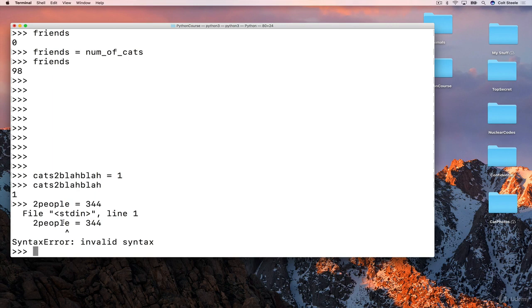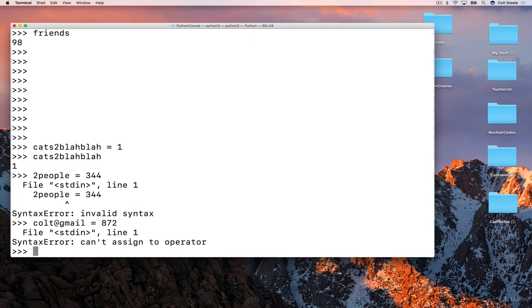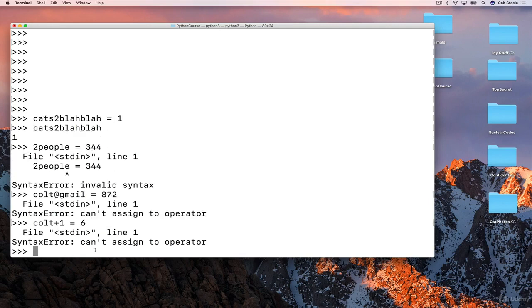Okay, so you'll get the same error if you tried to do something like colt@gmail equals something. Let's do numbers. That's not my email address, by the way. I wish it was, but it's not. As you see here, we get an error. It's actually different. It can't assign to operator, and that's because Python thinks that these symbols are operators. We'll talk about that later. Sort of like the plus sign and the minus sign are operators. So we couldn't do colt plus 1 equals 6. Same problem. It thinks we're trying to assign to the plus sign, and the plus sign already means something in Python, so it's a problem.